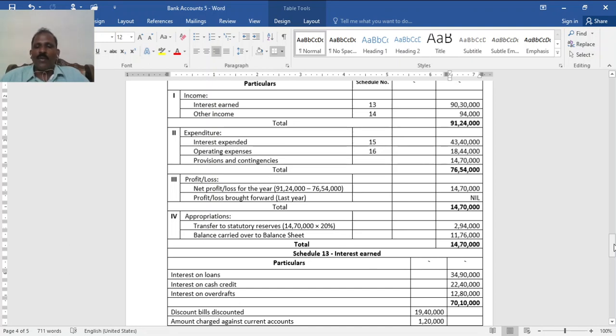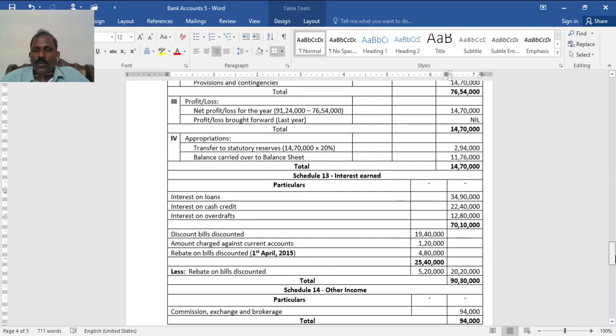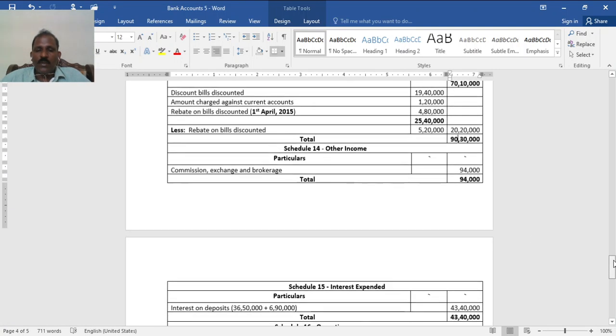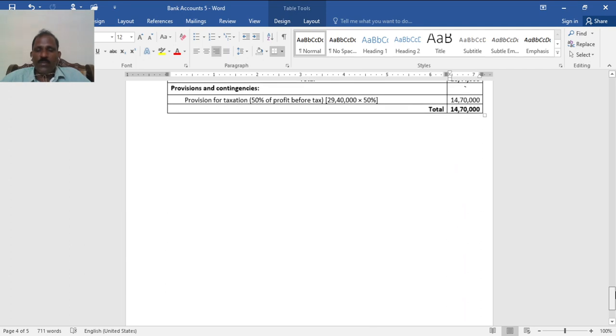Profit brought forward from last year, nothing, so 14 lakh 70,000 itself is available for appropriation. Transfer to statutory reserve, it is mandatory 20%, 2 lakh 94,000. Balance carried over to the balance sheet 11 lakh 76,000. But here there is no question of preparing the balance sheet. This is all about this session. In this session we had two problems for preparing the profit and loss account.